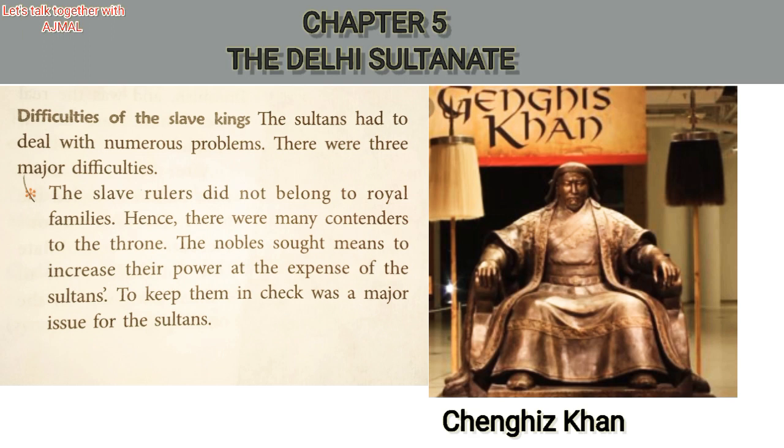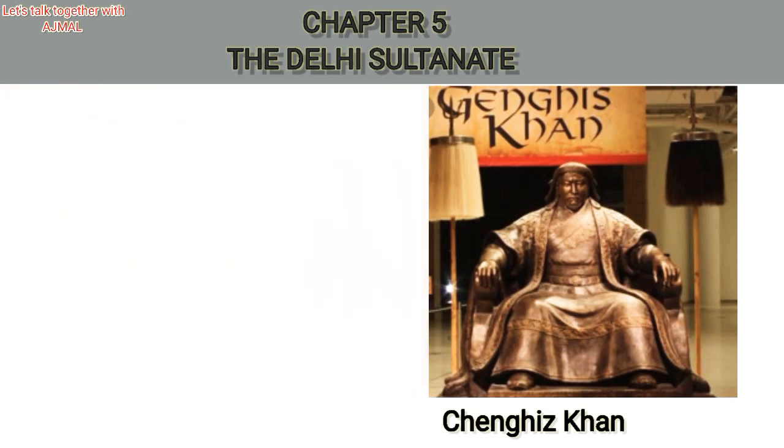They were the slaves of other rulers. So what happened there was that the noble people were not ready to bring them to the throne or give them the position as a ruler. That was the first problem.